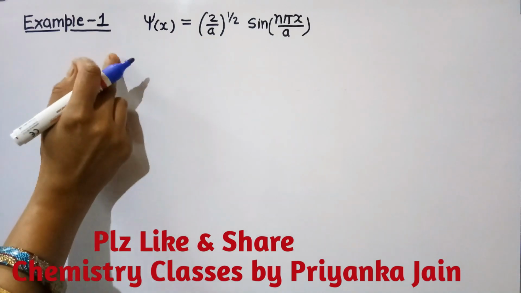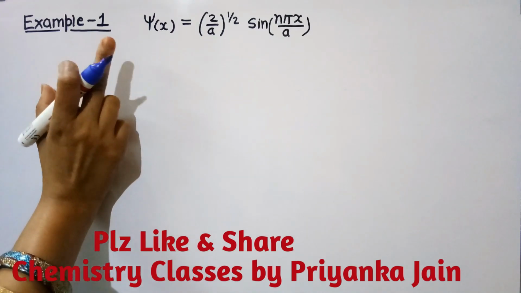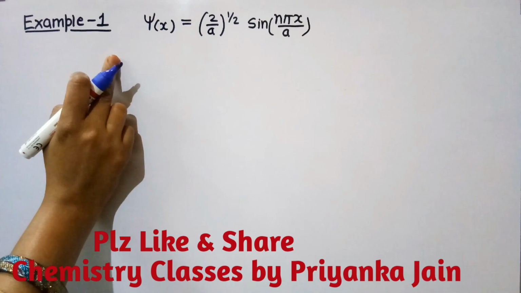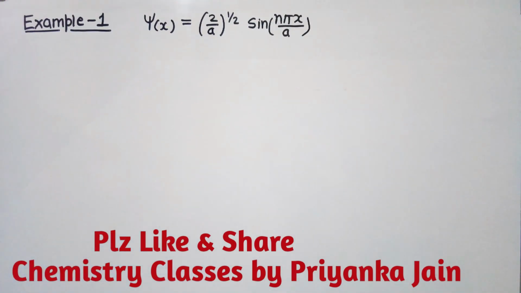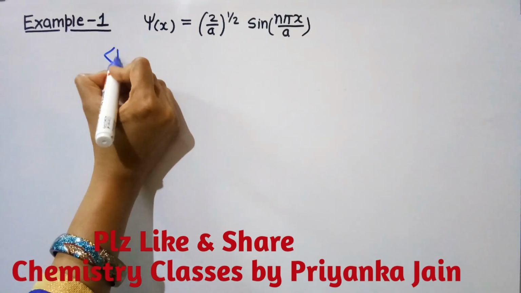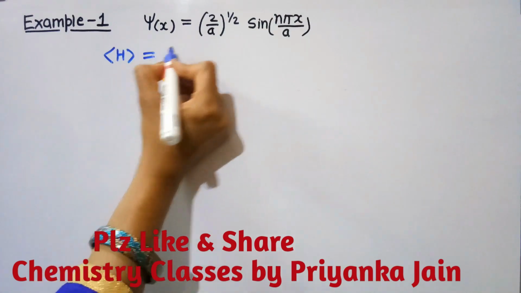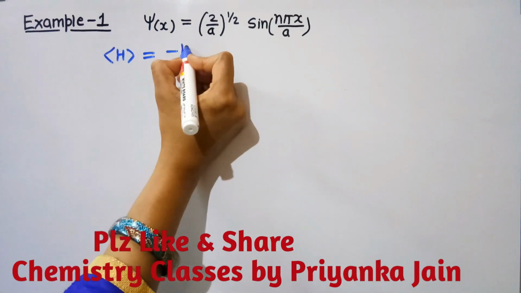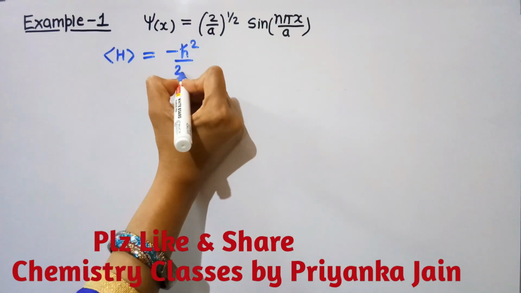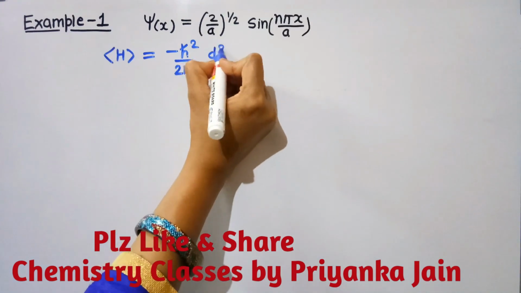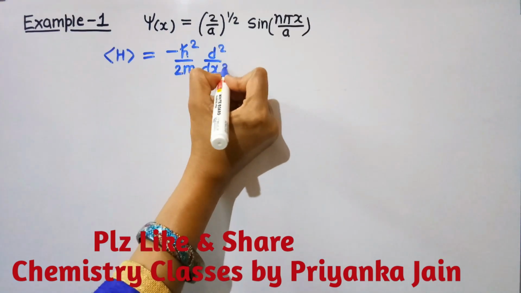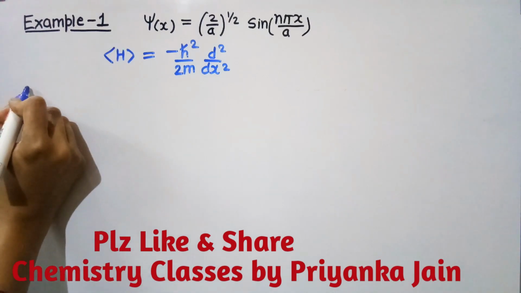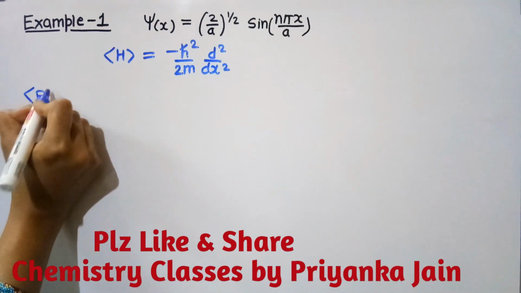We should use the Hamiltonian operator. I have already told you that the total energy is given by the Hamiltonian operator. What is the formula for the Hamiltonian operator? The formula is minus h cross square upon 2m d square upon dx square. Now we have to find out its average value of energy in this way.